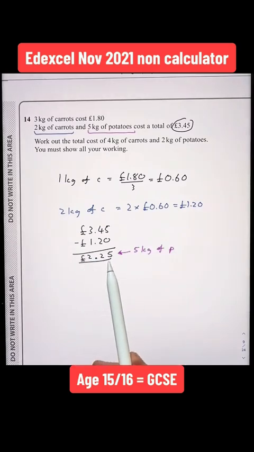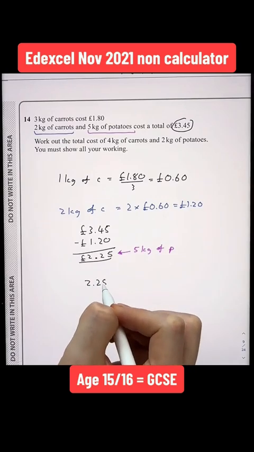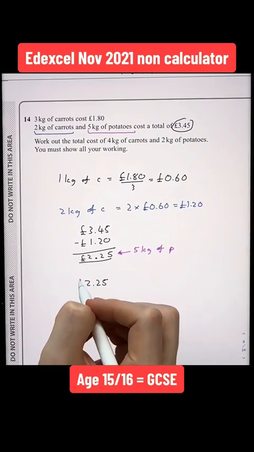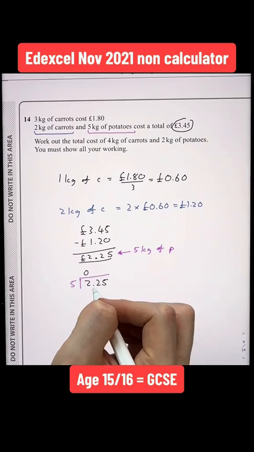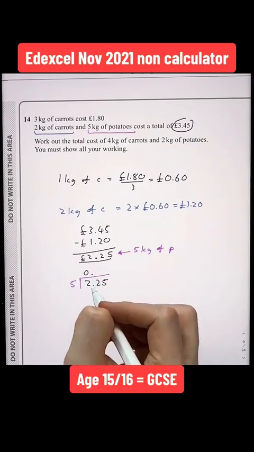As the £2.25 represents 5 kilograms of potatoes, and I want to work out the cost of 1 kilogram of potatoes, I'm going to divide my £2.25 by 5. The number I'm dividing by always goes outside the bus stop. 5 does not divide into 2, so we put a 0 down. We always keep the decimal point fixed, and we carry the 2.